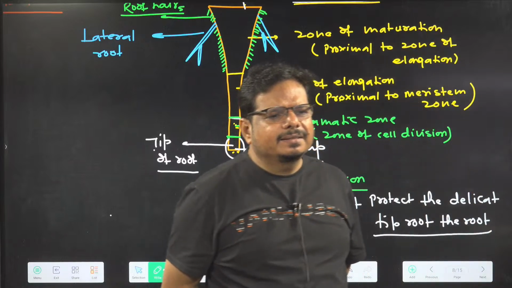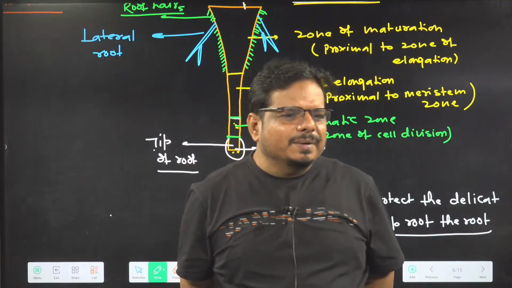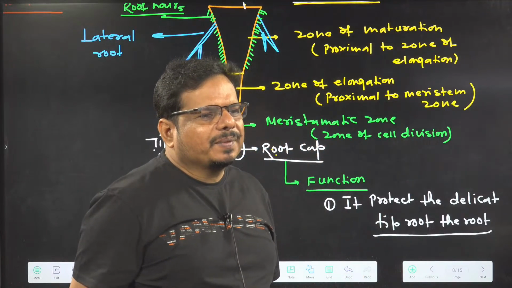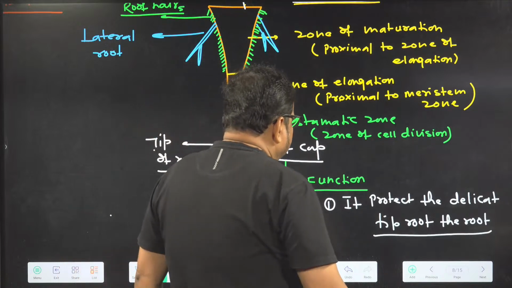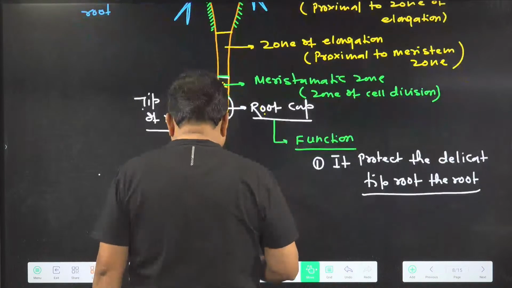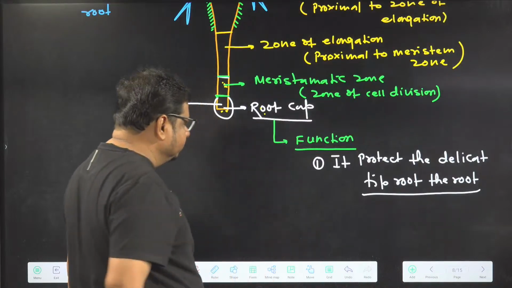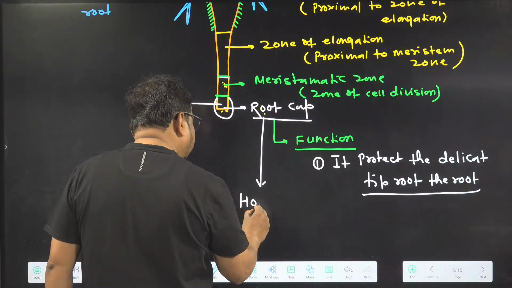Understanding the idea, is it clear in the mind? It is protecting which one? The delicate tip of the root, from getting damaged. How are they protecting?